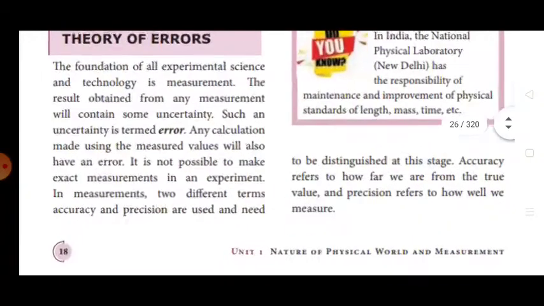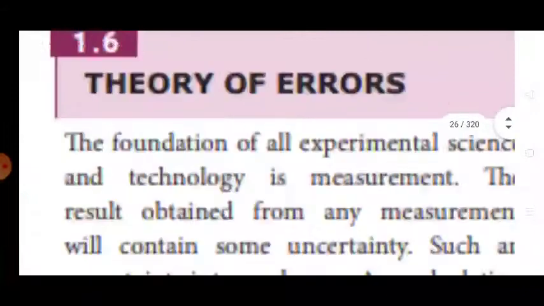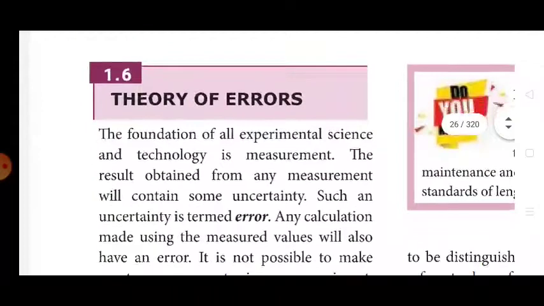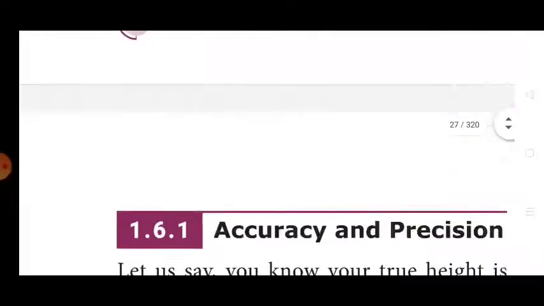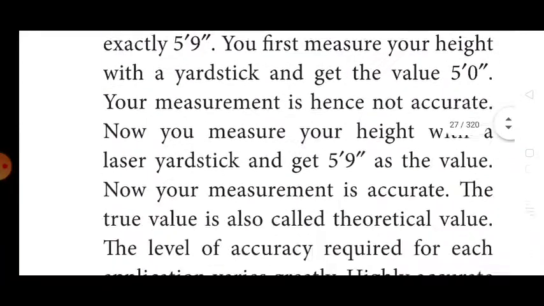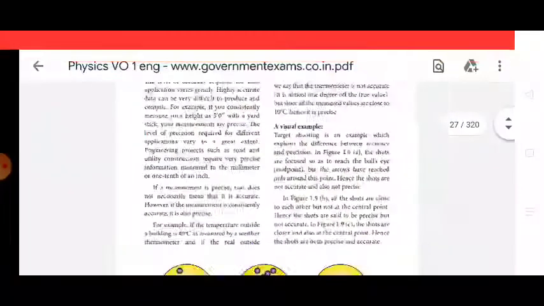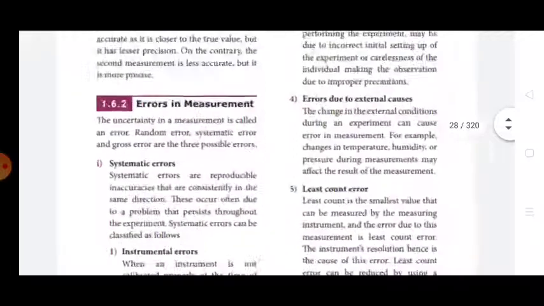Next, theory of error is very important. What is error? The difference between the true value and the measured value. This is error. Now we move on. Accuracy and precision is very important. Go through it.